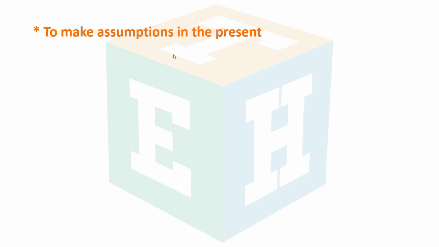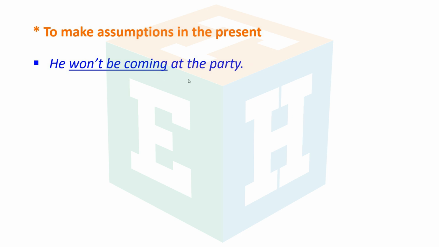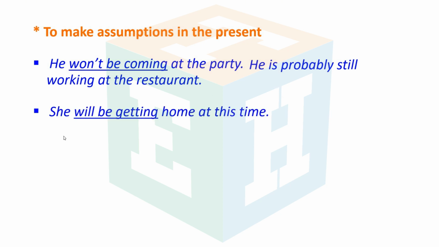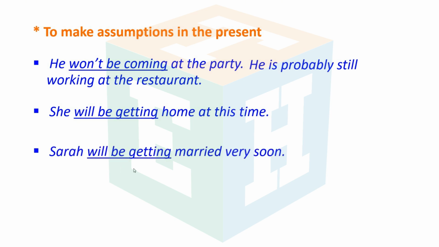To make assumptions in the present. He won't be coming to the party. He is probably still working at the restaurant. She will be getting home at this time. Sarah will be getting married very soon.